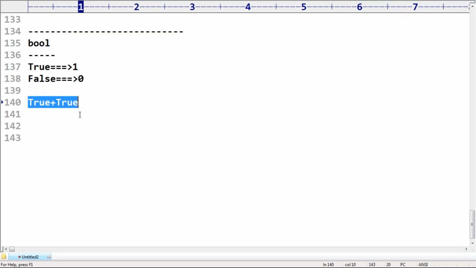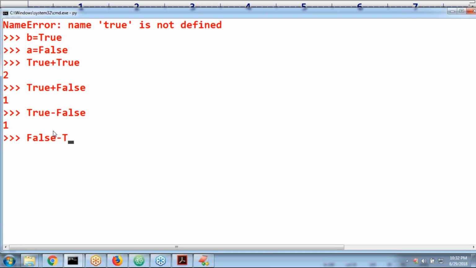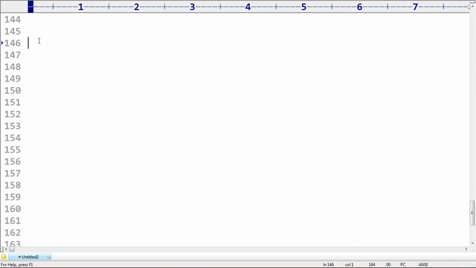False minus true. What is the answer? Minus 1. False minus true. Minus 1 is the answer. Okay. Now, sir, the next data type is a bit dangerous, more concentration is required.